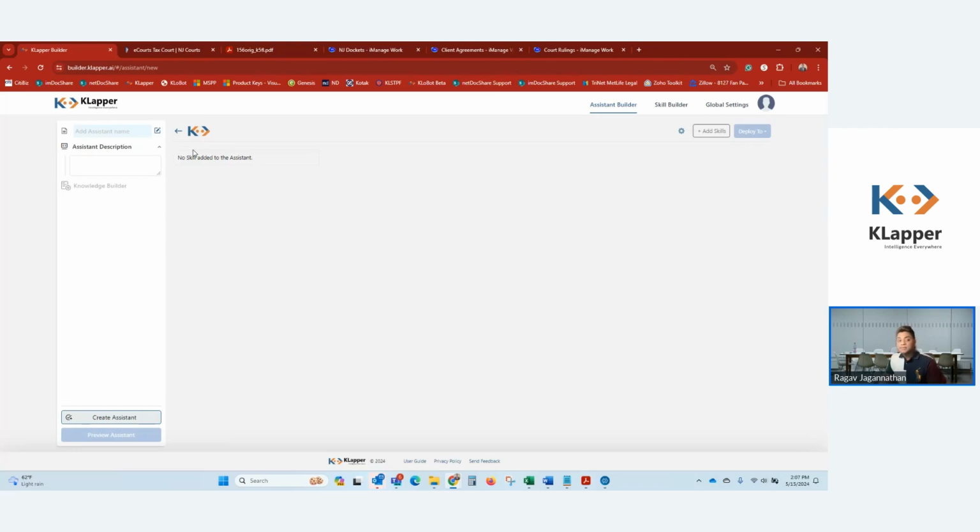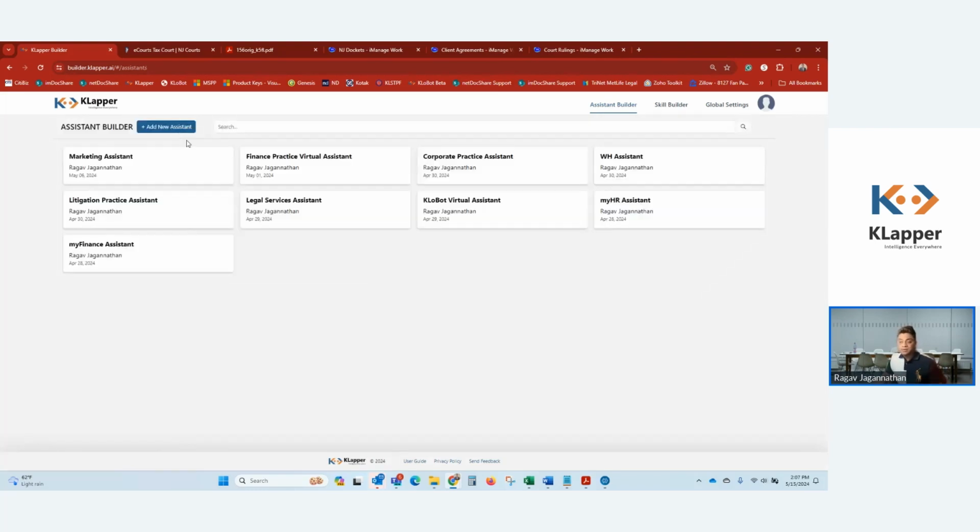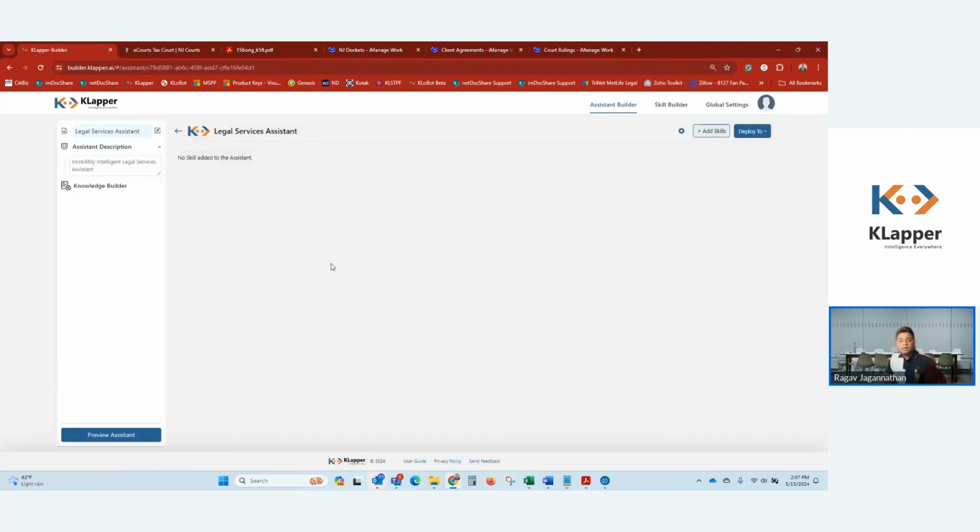It's not designed to overwhelm the user with many different buttons and controls and screens. If you want to create an assistant, you simply put the assistant name and the description, and it just gets created magically behind the scenes in front of you. Behind the scenes, we do a lot of different processing, plumbing in Azure to make sure that all the hooks are created for that assistant to perform the way it will right now. So before the demo, I went and created an assistant called Legal Service Assistant.